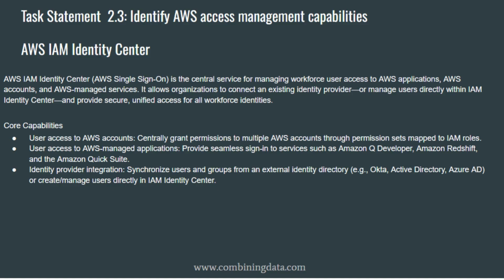From a security perspective, IAM Identity Center encourages best practices. No long-lived credentials for humans. Centralized access reviews. Easy onboarding and offboarding of users. Clear separation between identity management and permissions. In short, AWS IAM Identity Center is the recommended way to manage workforce access at scale. It brings together single sign-on, centralized permissions, and identity integration to make AWS access simpler, safer, and easier to govern.